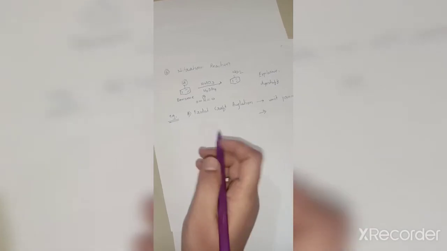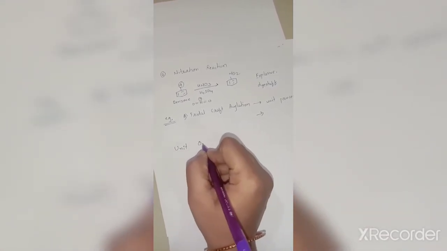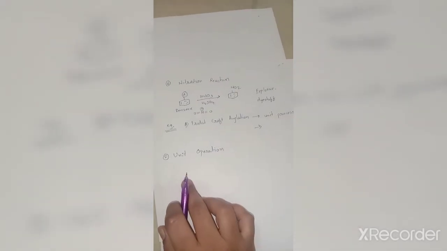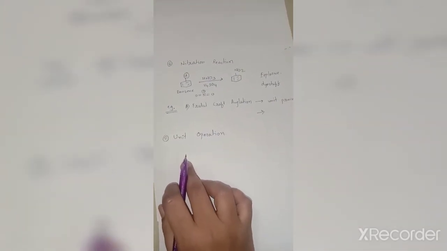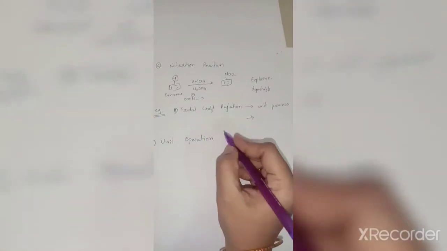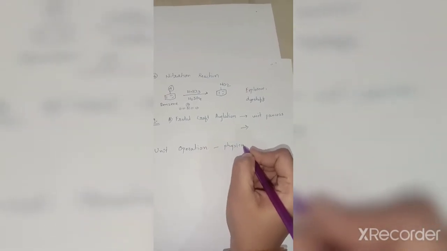Now next we will see the unit operation. What is meant by unit operation? As we have seen, that is the second concept. As we have seen, a unit process is a chemical change in the chemical process. In the same way, a unit operation involves a physical change in the chemical process.